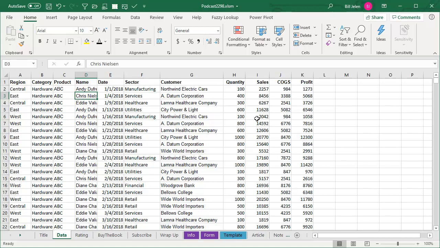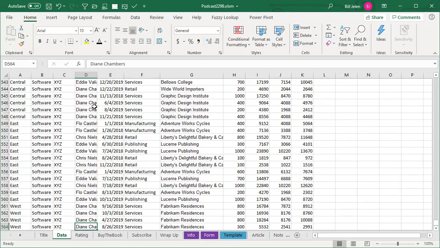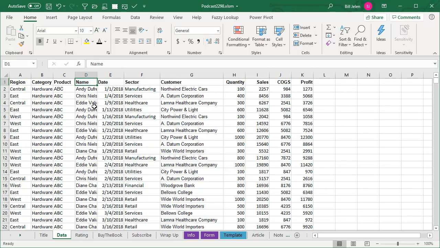This was announced at Ignite, but when I was recording the other 6 videos at Ignite, I didn't have this one yet. It hadn't been released to me. It's only for Insiders Fast. So I have a data set here, less than 250,000 cells, 11 columns by 564 rows: region, category, product, name. Let's assume I know nothing about Excel. I just have this data and I have questions.